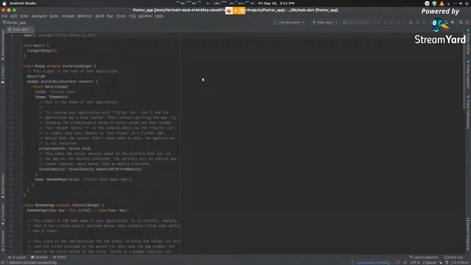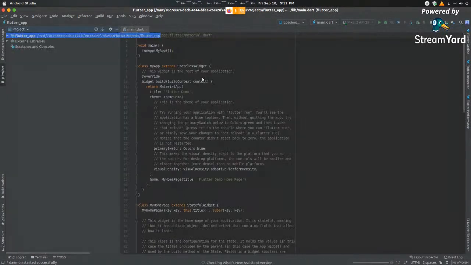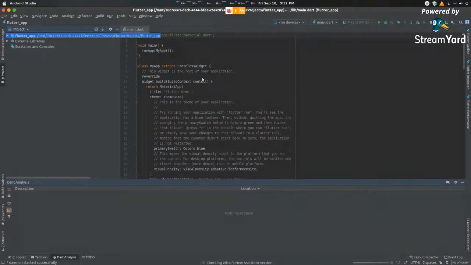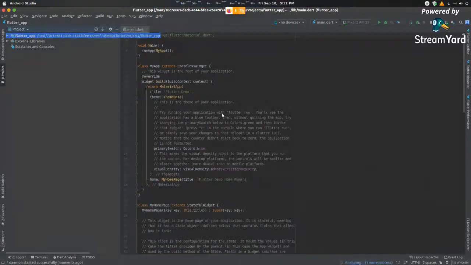Okay, so now this is our basic project here. What I'll first do is talk about this in detail and then proceed to building our own application. The application that we'll be trying to build by the end of today is a basic to-do list application. But before that, I'd like to explain the nuances of Flutter development.